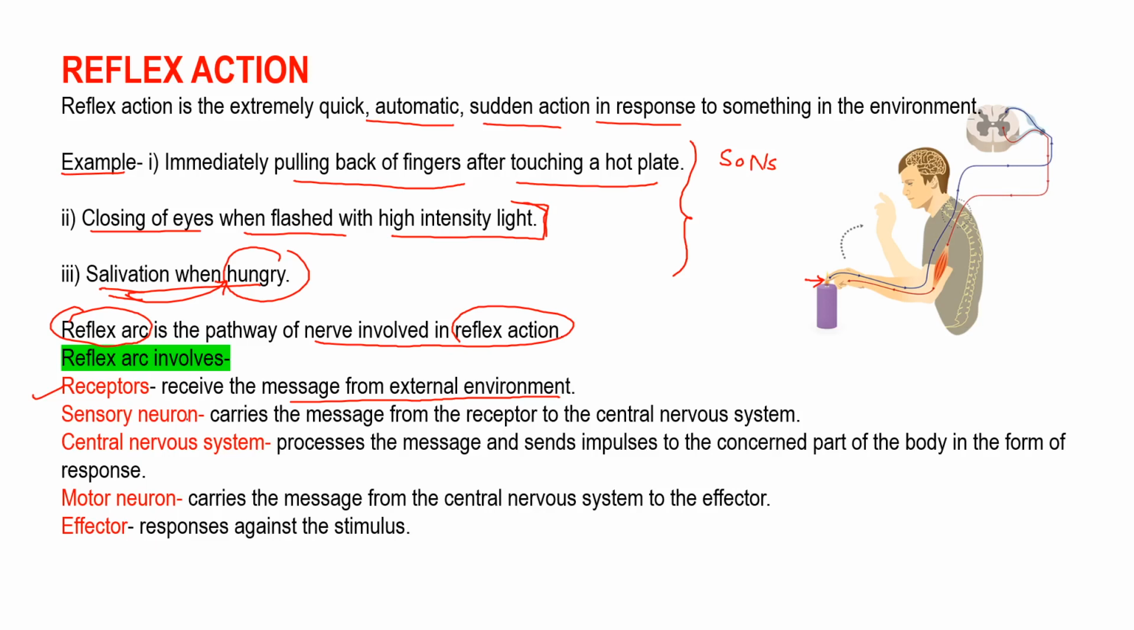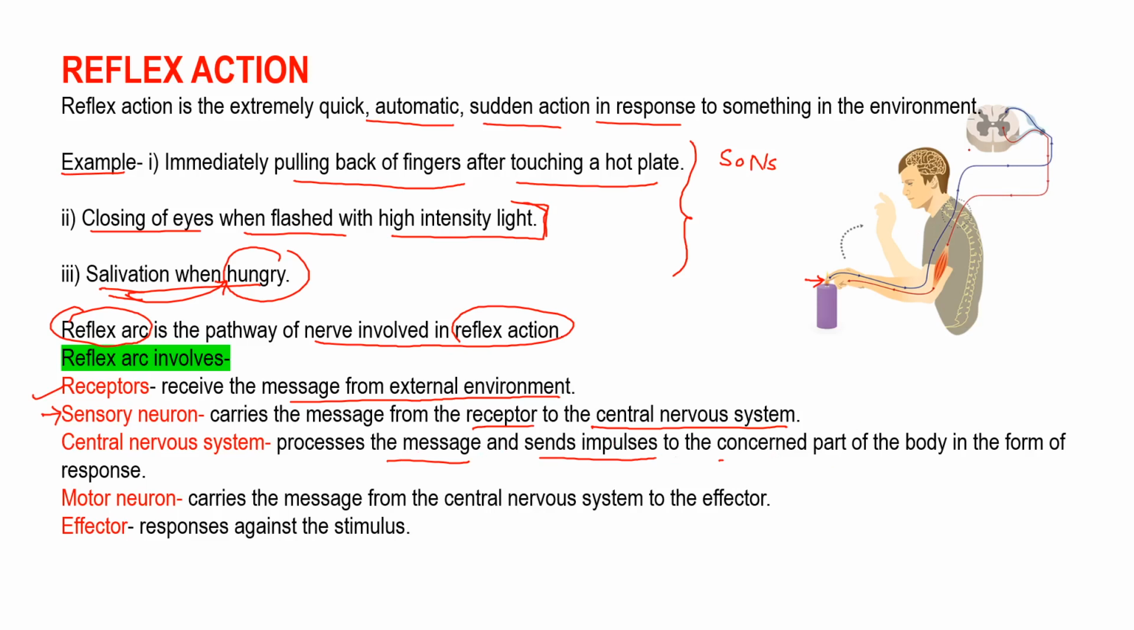Okay, sensory neuron which carries the message from receptor to the central nervous system. So what do sensory neurons do? They carry the message from the receptor to the central nervous system, and then our central nervous system processes the message and sends impulses to the concerned part of the body. So what actually happens? First, the information goes to central nervous system. Then our central nervous system processes that message and it immediately sends impulses to the concerned part.